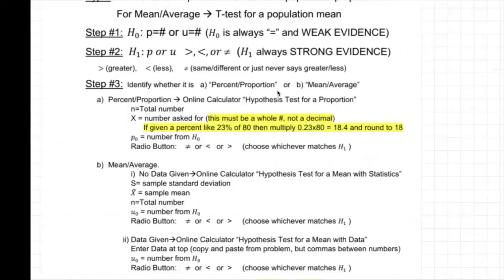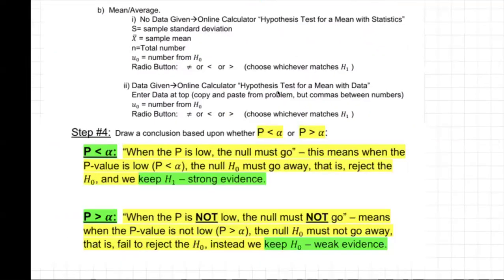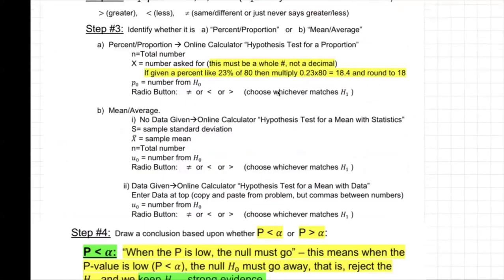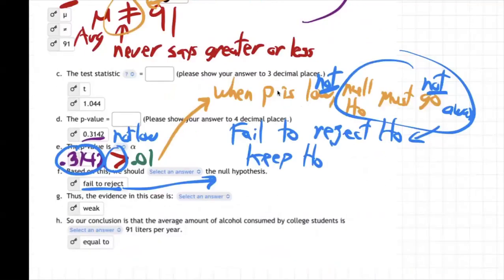And so I'm coming down here. Again, you can read it all right here. When the p-value is not low, when it's greater, ours was greater, 0.31 was greater than 0.1, 31% for the p-value, the null must not go away. That is, fail to reject the null. Keep the null, weak evidence. So we got weak evidence.